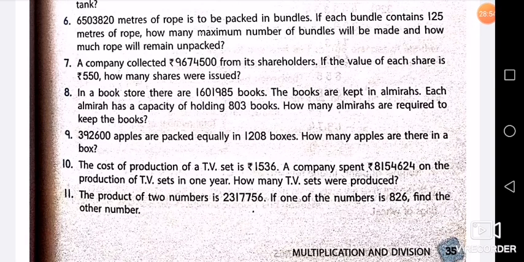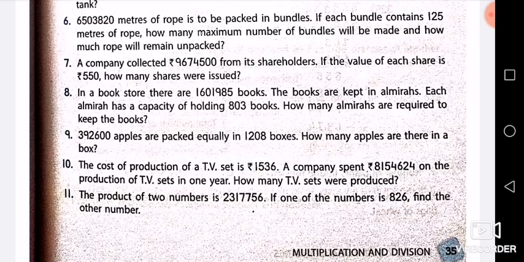Now question number 7. A company collected rupees 96,74,500 from its shareholders. We are talking about a company, like any company which collected from its shareholders, those who invest in that company.